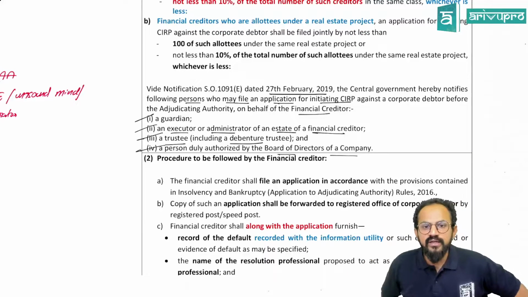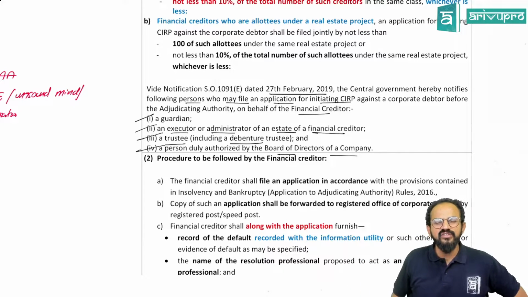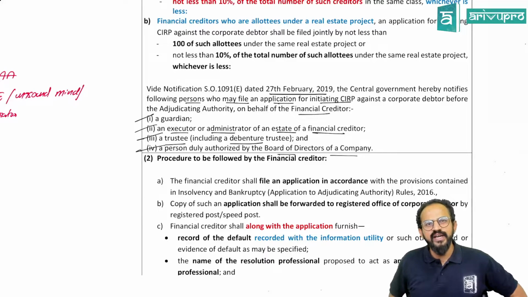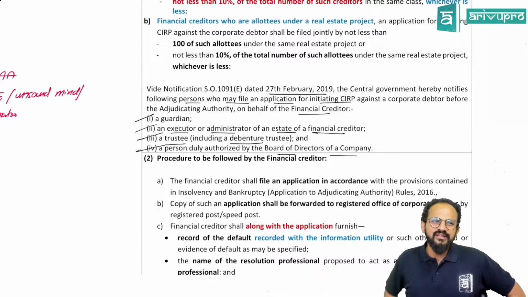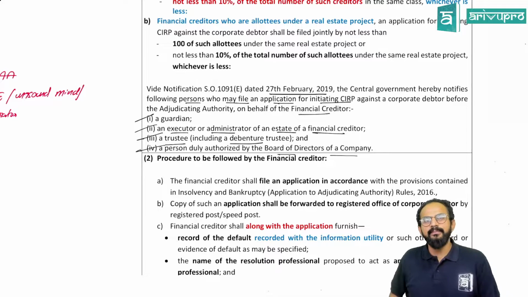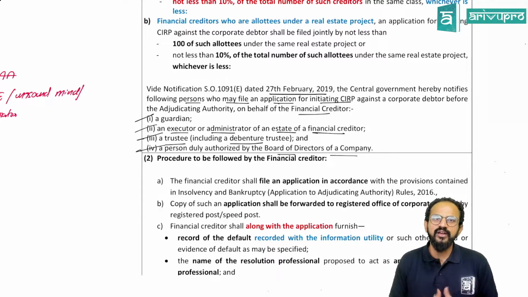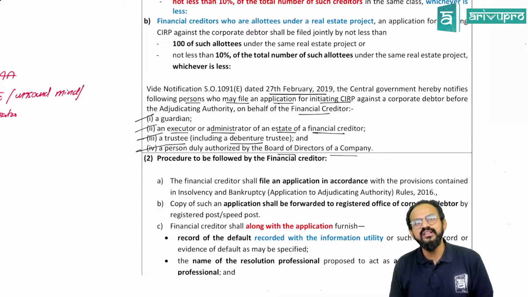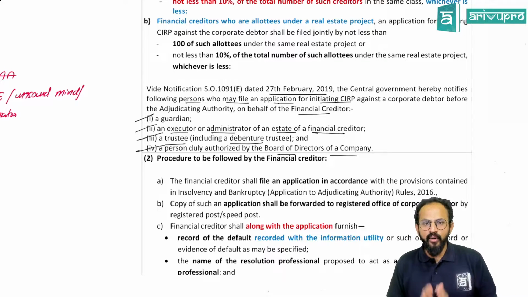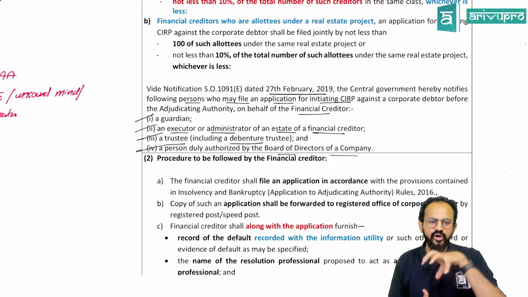People, third one, people, trustee. So people, in various cases, you would have studied in your CA Inter days, whenever there is a class of debt, for example debentures or deposits, you appoint trustees because there are so many people and you create secured debentures, secured deposits. So who will take care of the company's assets? Are you sure? You have given money and you have taken debentures. What if the company sells off the assets? How will you know? So you all appoint one person called a trustee. He will act in your interest.